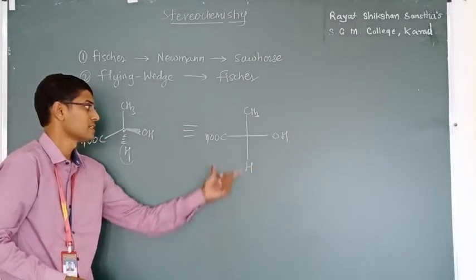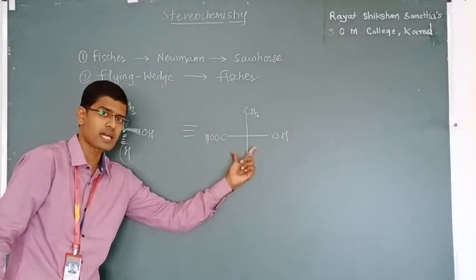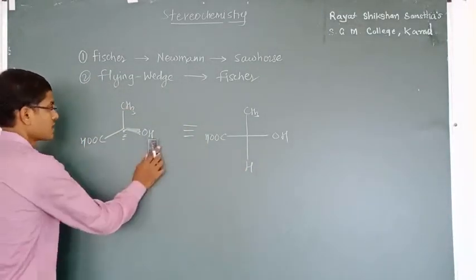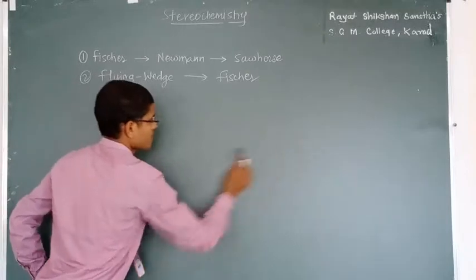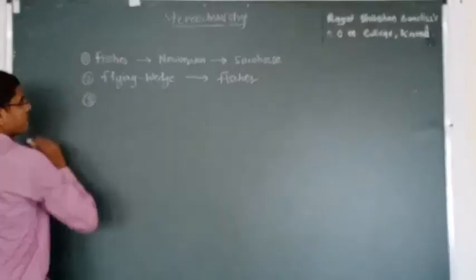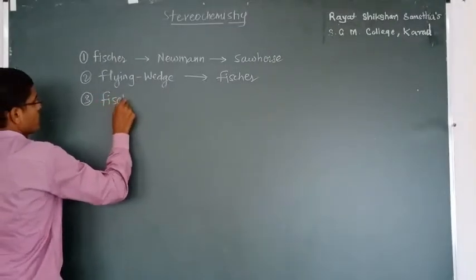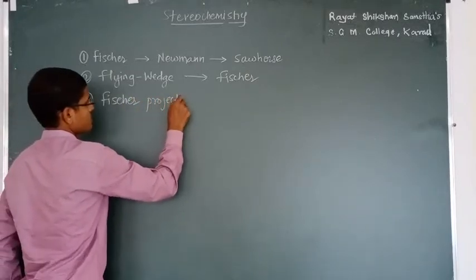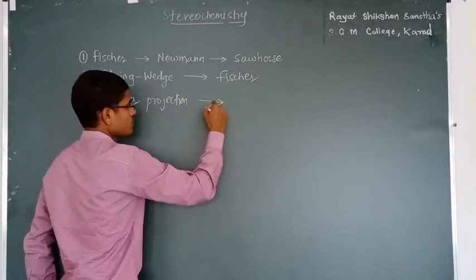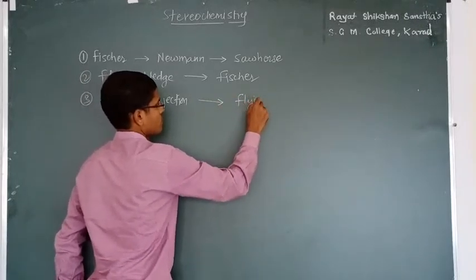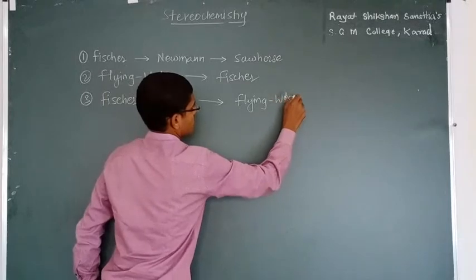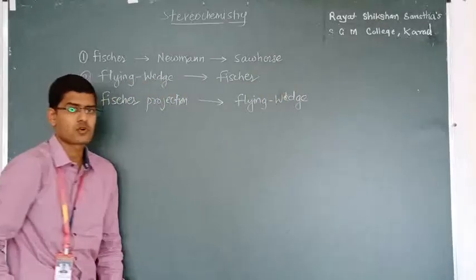Now, the next conversion is the reverse conversion. Conversion of this Fischer projection formula into a flying wedge formula. Next conversion is Fischer projection formula to flying wedge formula.